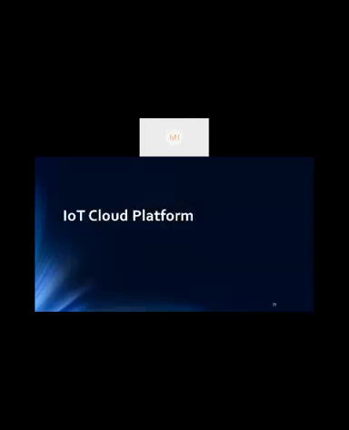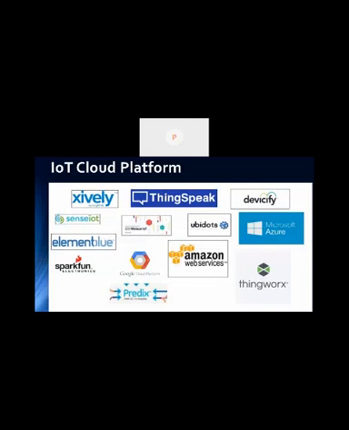And then we talk about the IoT cloud platform. Who are the vendors providing cloud platform solutions? Some of them students would have used, like ThingSpeak. They would be quite aware of it, and SparkFun. They would have used AWS and Azure, and already heard of them.